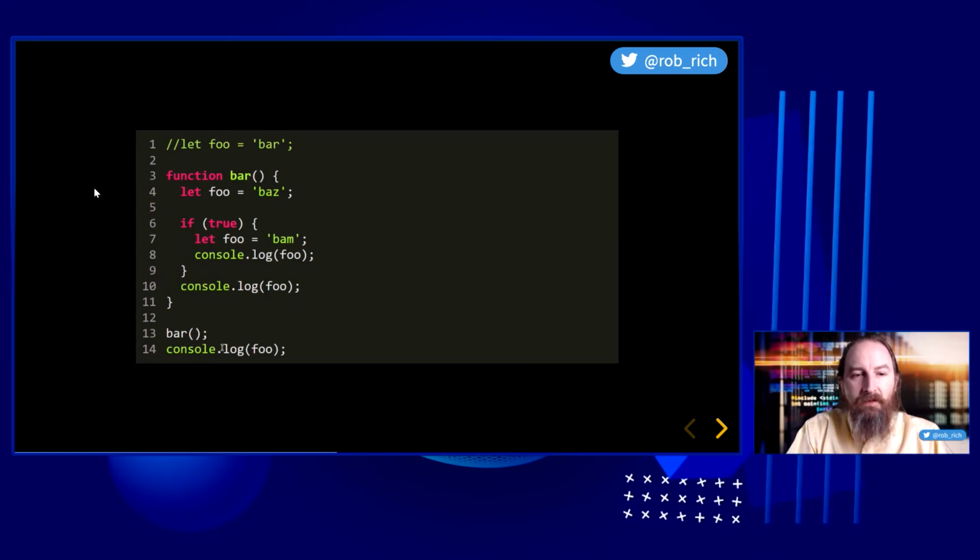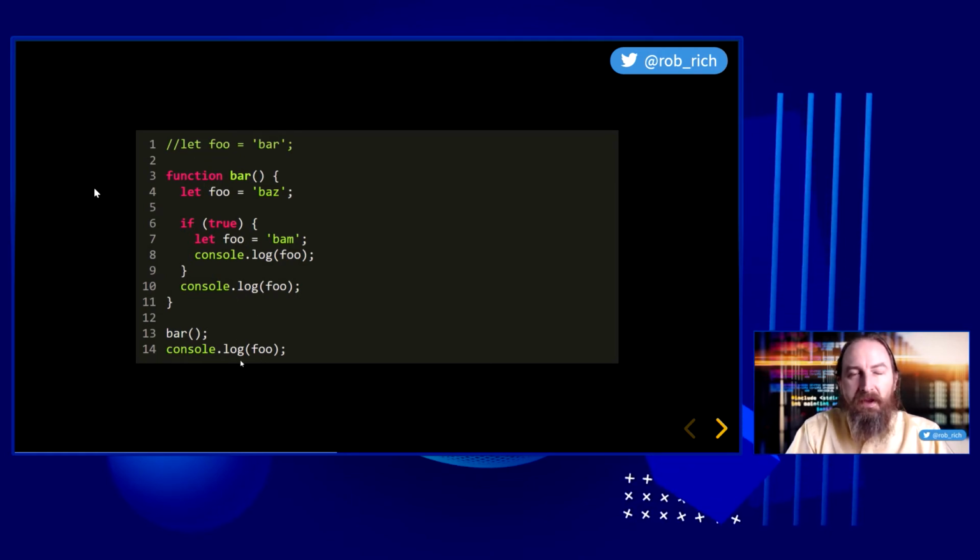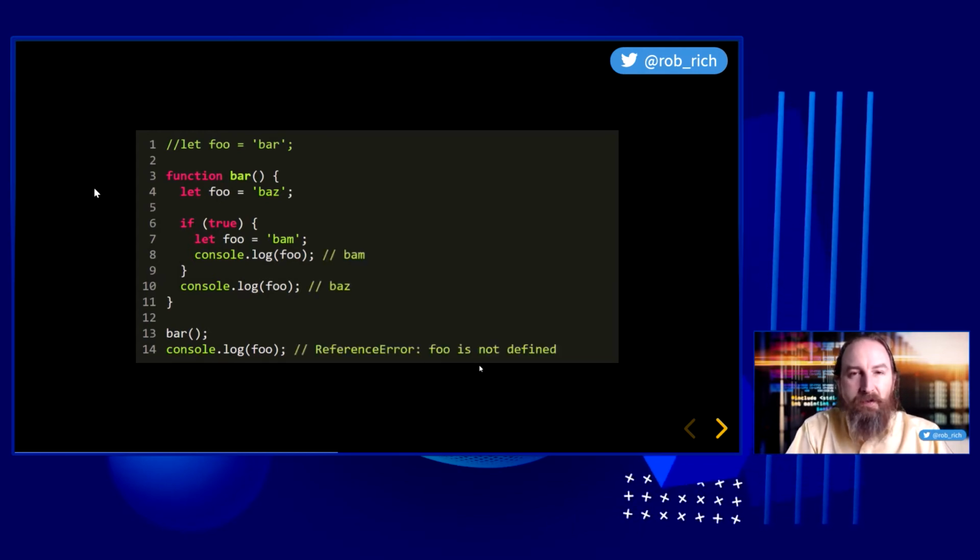And then out here, we're looking for a foo variable. We don't find one in the current scope. It's commented out. We don't find one in the global scope. And so here we get a reference error. Foo is not defined, and our program crashes. Is that what you got? Yes, by defining this foo variable, we no longer leaked that variable into the global scope.